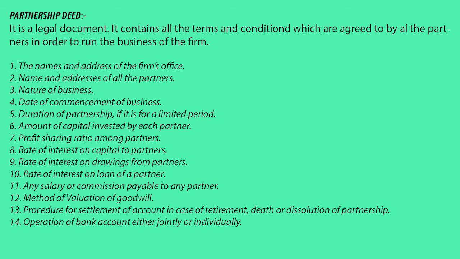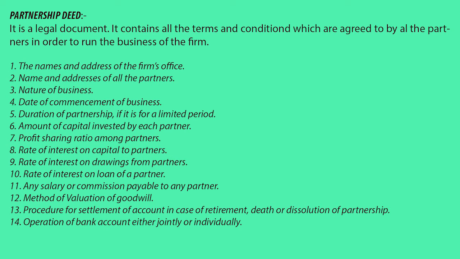Duration of partnership, if it is for a limited period, maybe 1 year, 2 years, 3 years, 4 years, the duration has to be mentioned. Amount of capital invested by each partner. All partners don't invest an equal amount. One may invest 1 lakh, the other may invest 2 lakh, the third may invest 50,000. According to their own capacity, they may invest a particular amount. So whatever amount is invested will be mentioned in the deed.